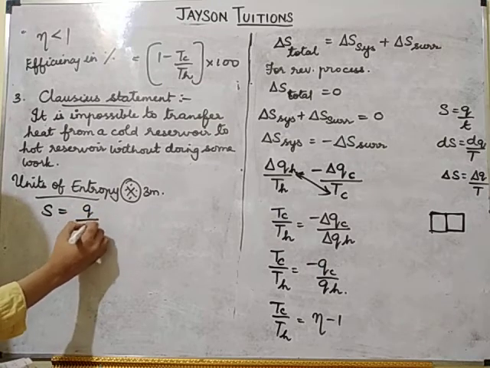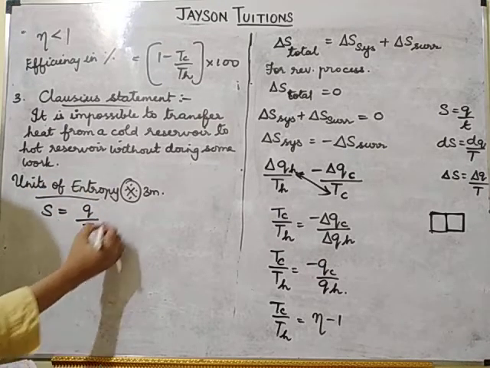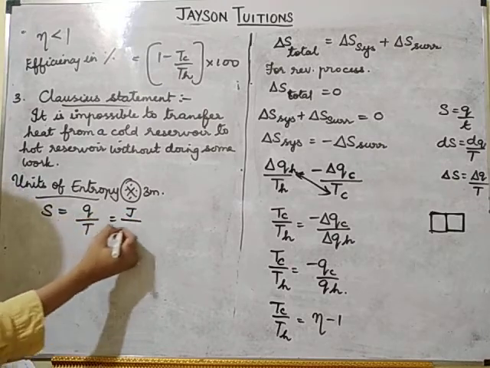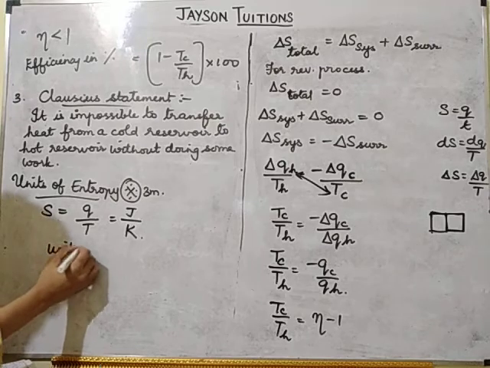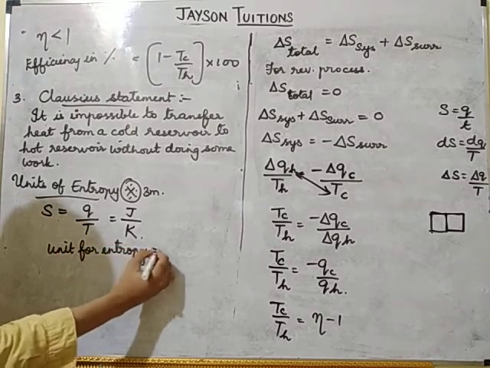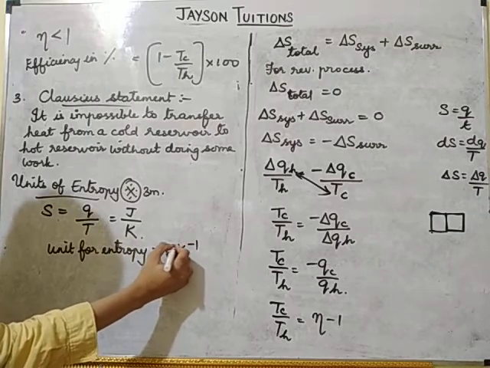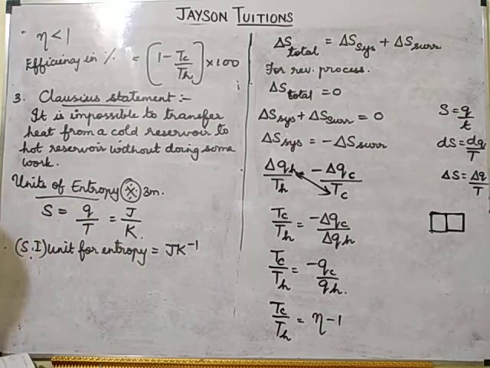Q by T. So what is the unit for Q? Heat energy. It is joules and T is Kelvin. So unit for entropy is joules per Kelvin. Okay, this is the SI unit for entropy.